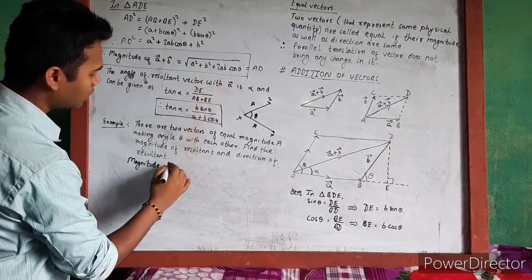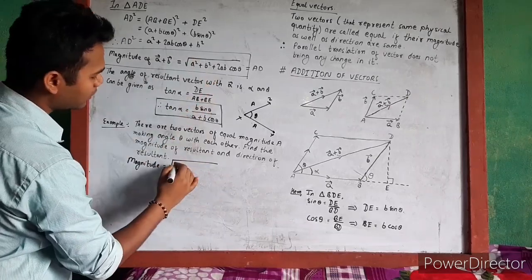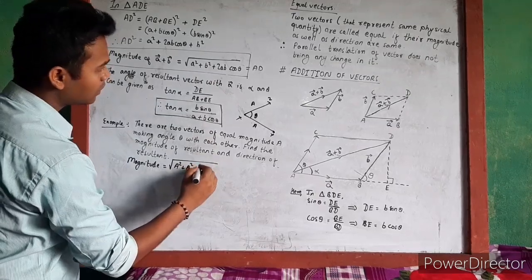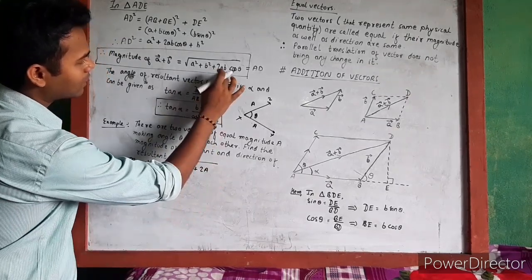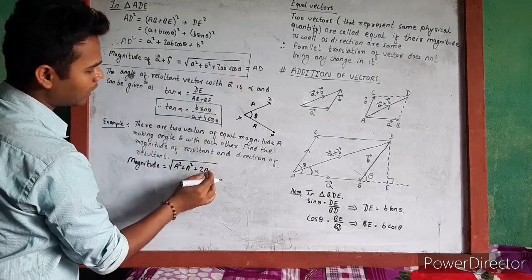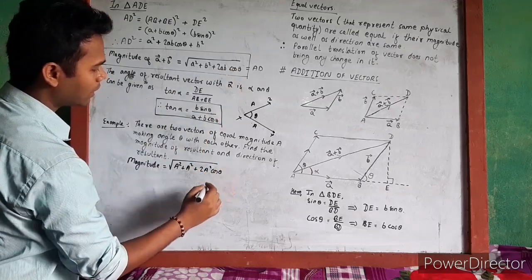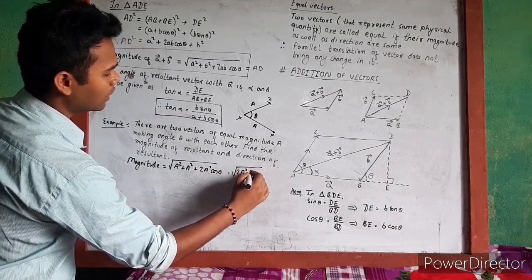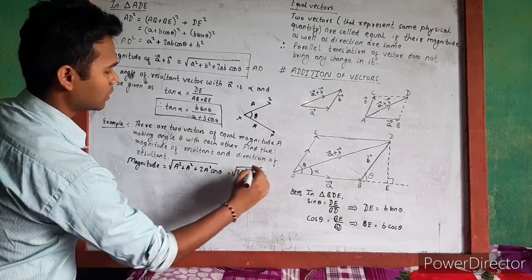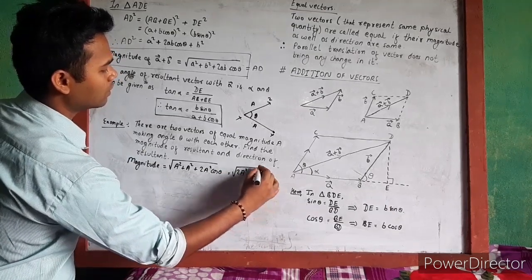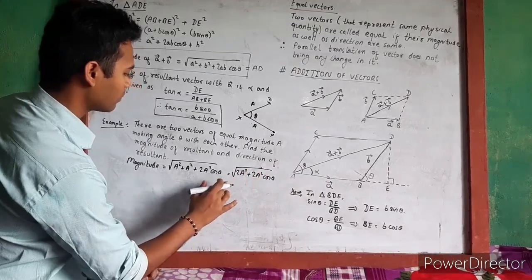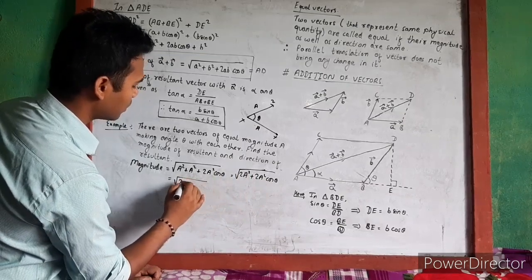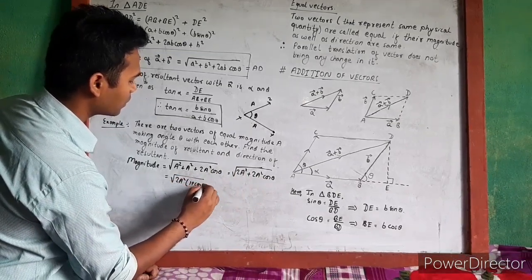Now the magnitude can be given by this rule: root under A vector magnitude, that means A square, plus B vector magnitude, which has the same magnitude, plus 2AB cos theta. A also has A, B also has A, that's why A square cos theta. Here we will get 2A square plus 2A square cos theta, which is equal to, taking 2A square common, 1 plus cos theta.